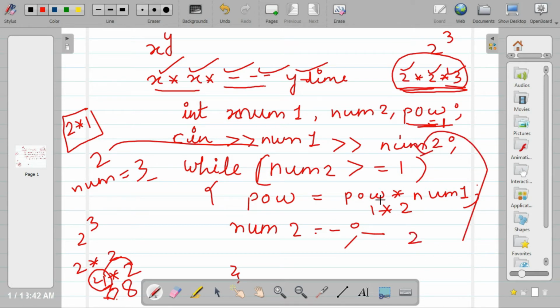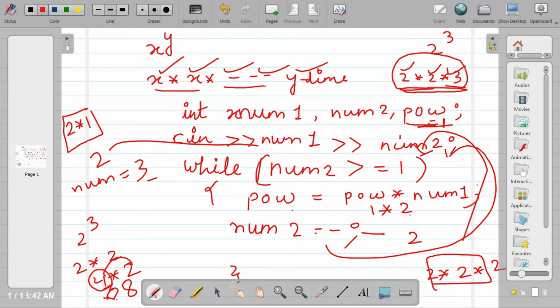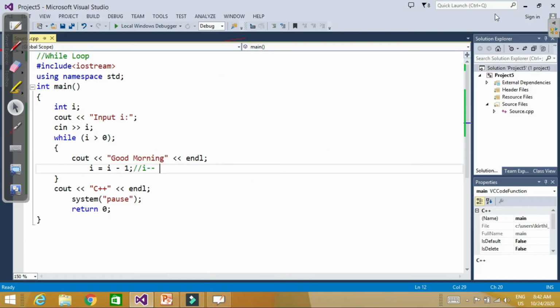2 is greater than equal to 1, yes, power is equal to, now power is 2, so power is equal to 2 into 2, and then again it is 1, yes, greater than equal to 1, then power is updated to 2 into 2 into 2, and then num2 becomes 0. Now the condition is false. It will exit the loop, and whatever is the value of power, that will be your result. Okay, so let's check it on Visual Studio.